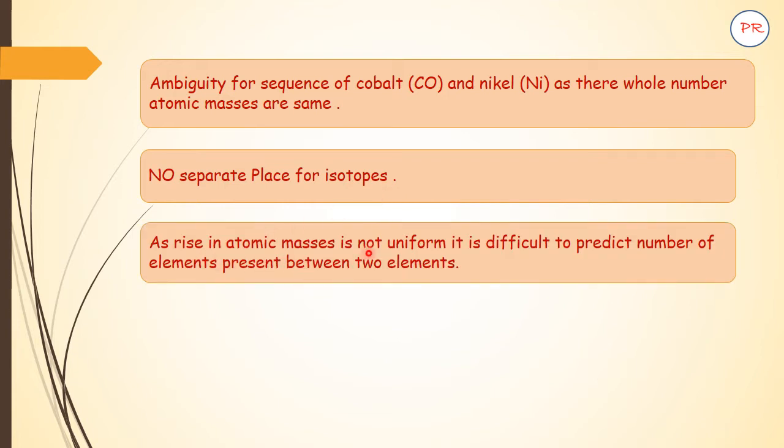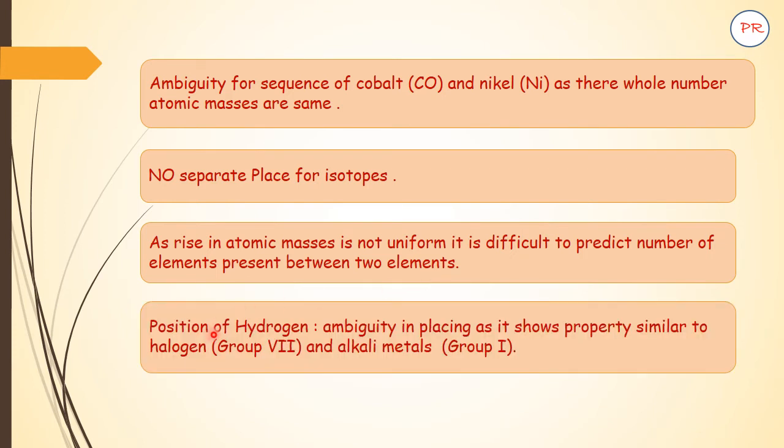As the rise in the atomic masses is not uniform, it is difficult to predict the number of elements present between 2 elements. Then there was an ambiguity about the position of hydrogen because it shows properties very similar to halogens as well as to alkali metals.